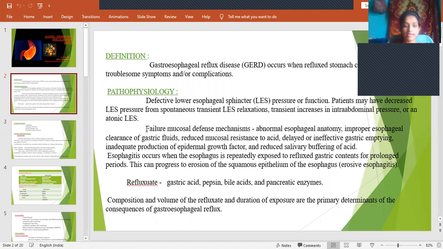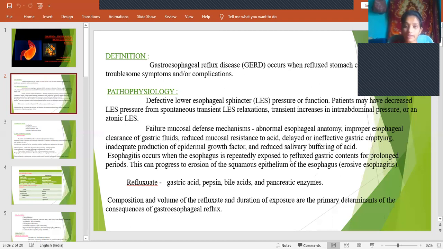The other cause is failure of mucosal defense mechanisms. The mucosal membrane provides a buffering nature, and it also prevents bacteria or viruses from entering, and that defense mechanism will be lost. Then there is abnormal esophageal anatomy, that means the anatomy of the esophagus will be varied, and improper esophageal clearance of gastric fluids.